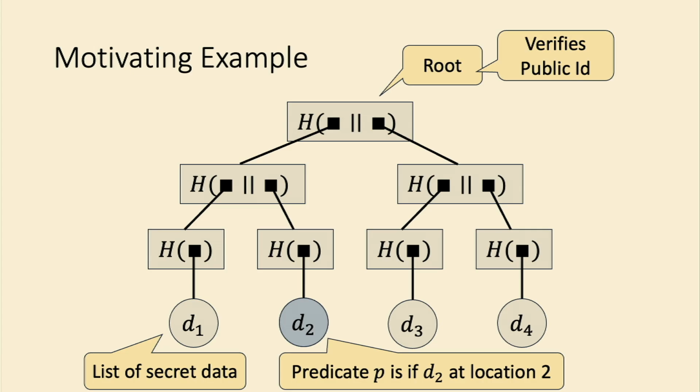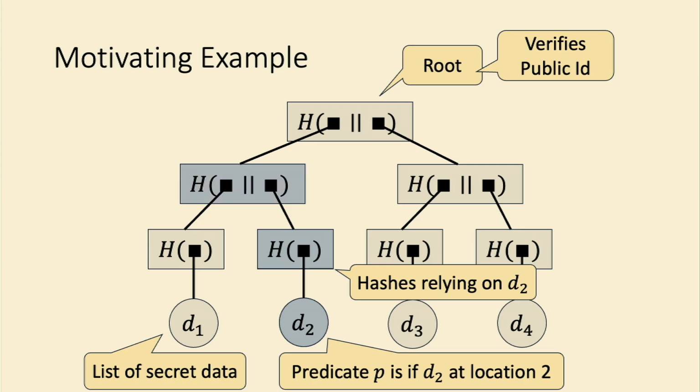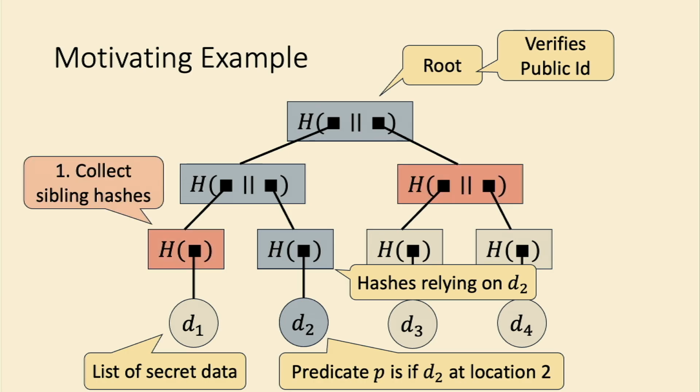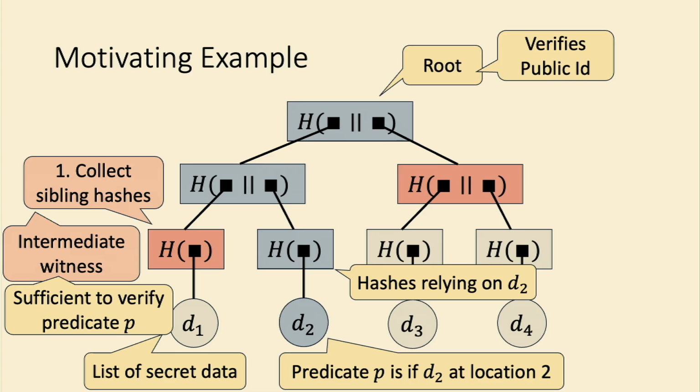But recomputing the entire tree is expensive. So what I want to point out is, let's see what are the nodes that rely on the value of D2. It's going to be these blue nodes that go up the path from this data to the root. So this motivates the following approach. First, we'll collect what are called these sibling hashes. These are these nodes in red, which correspond to the roots of the subtrees whose value does not depend in any way on D2. More generally, this is called collecting an intermediate witness, because what we'll see is that these sibling hashes are sufficient to actually verify the predicate P.